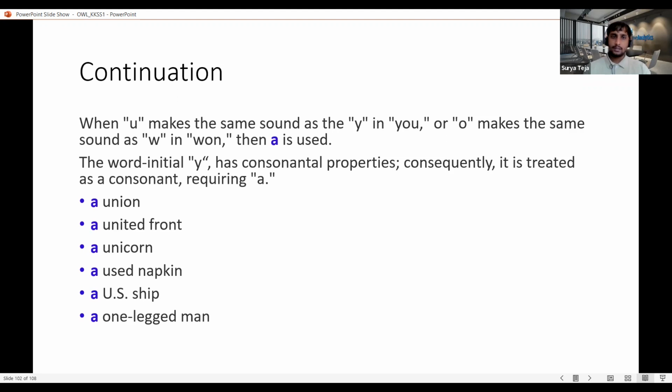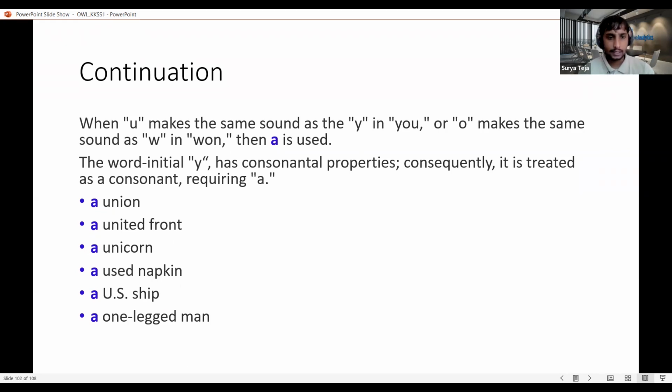In case sometimes where we use it, we'll see this. So if you see a union, even though it is starting with U, we are not saying "union" with a vowel sound, we are saying "yoonion." So the phonetic sound has consonant properties. So that is the reason we use a union. Even though it is starting with a vowel, we still use a because the phonetic sound is not a vowel sound. Here if you see a united friend, it is also saying U. It is giving the sound of Y, Y-O-U. And if you see a unicorn, it is also still giving a consonant sound.